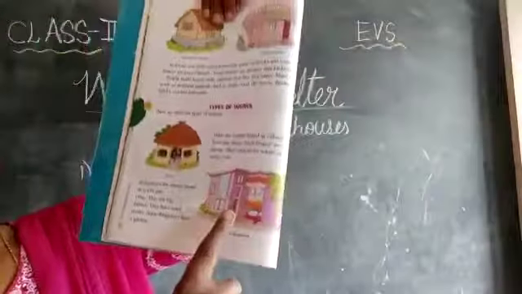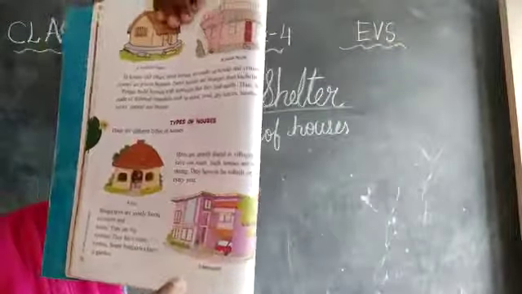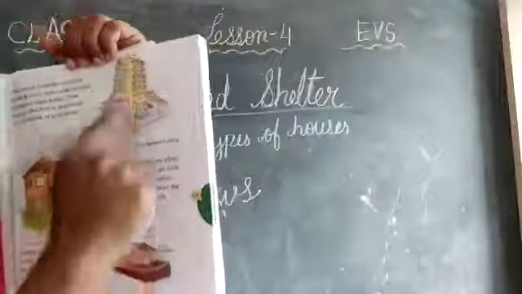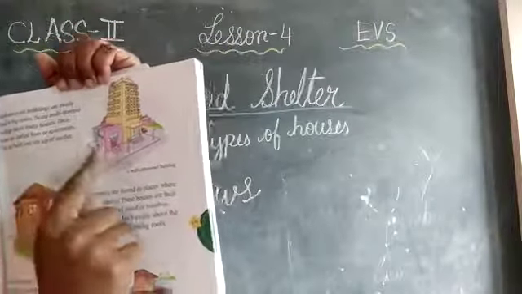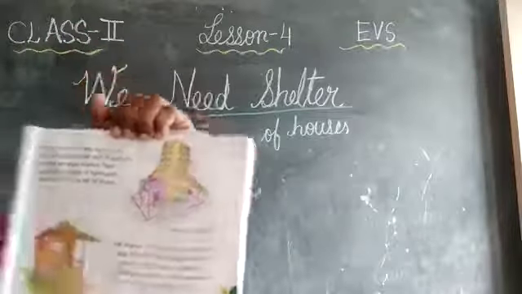There are so many rooms, and there are big rooms in this. It has a garden also. There is a place for a car also. Yes or no, children? Here in the hut it is not there. Okay, next one is the multi-story building. As you can see, there are so many floors in this house, and these are called flats or apartments. Okay, and they have a lift also.